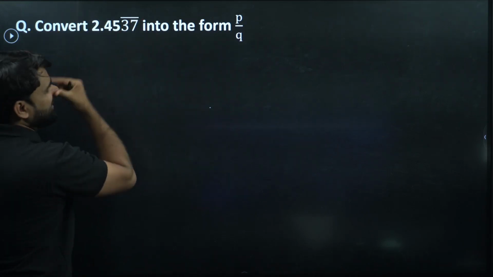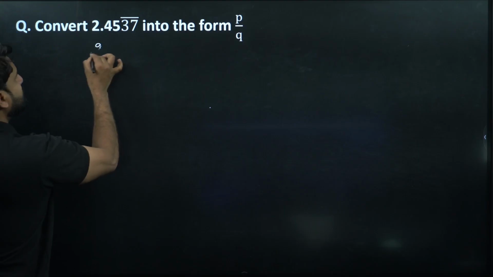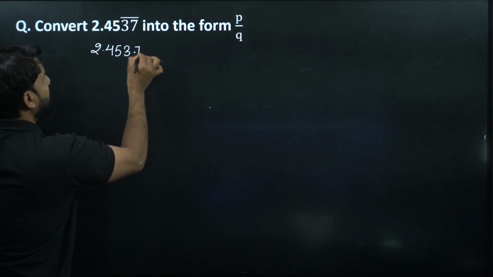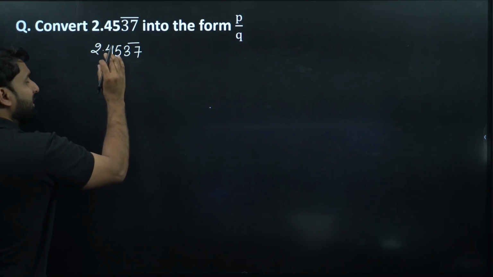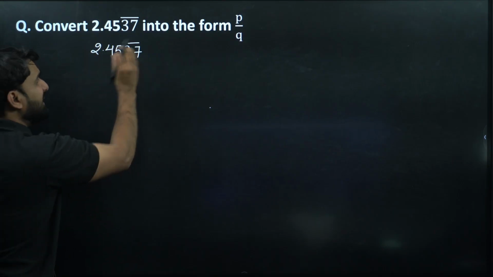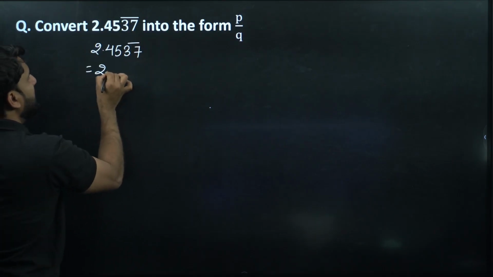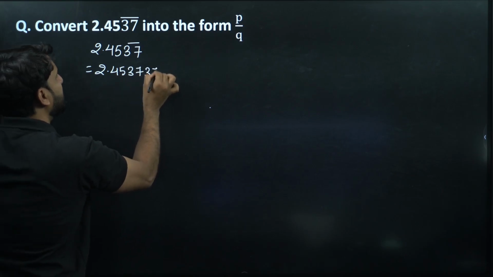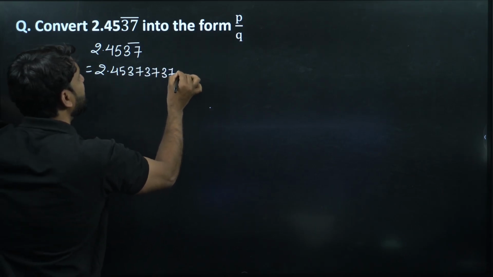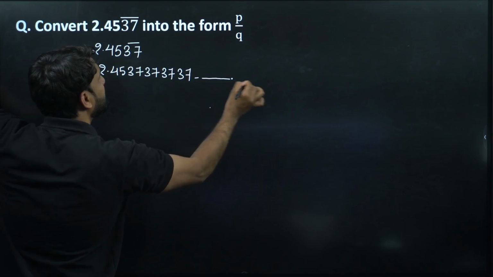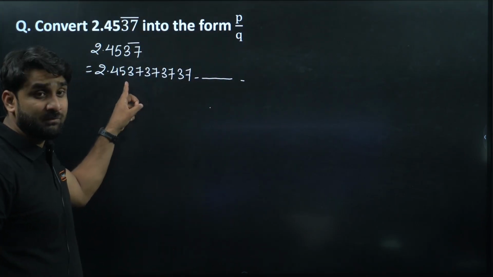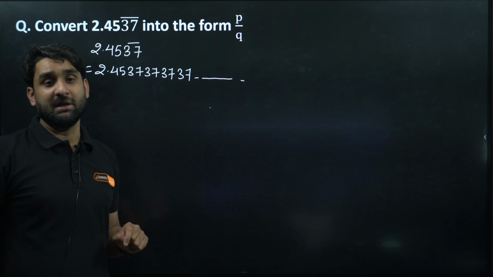Listen. So the question is 2.4537 bar. What does this mean? It indicates that 37 is continuously repeating. Only 37 is repeating, infinite times, and so on. 45 is not repeating. 37 is repeating here.